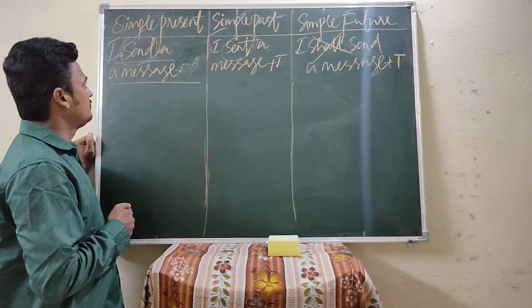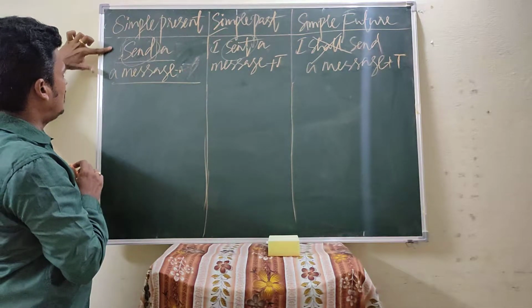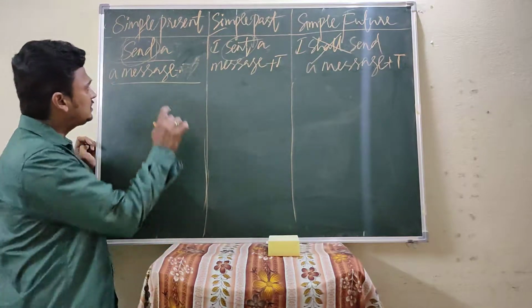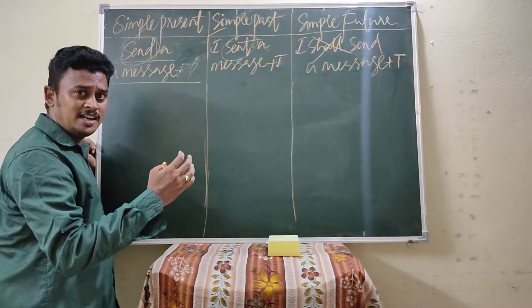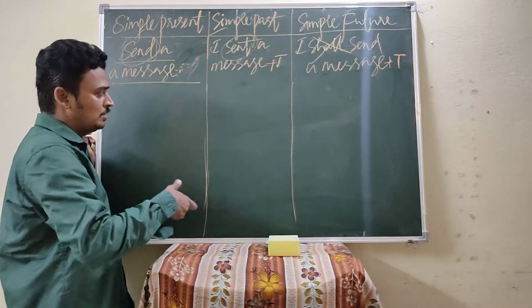Now we find, when the subject is left out of the sentence: send a message. Send a message is an imperative sentence.